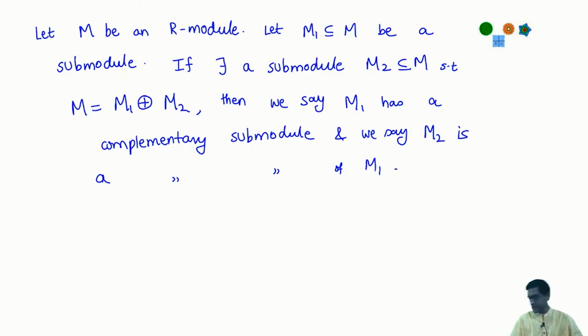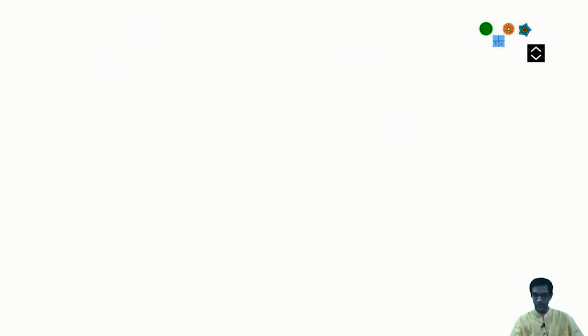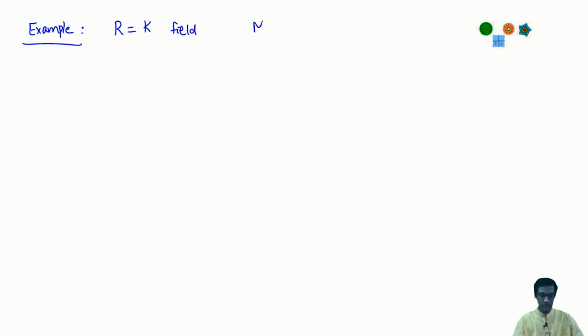Okay, so let's just look at some examples here. The most familiar one is that of subspaces of vector spaces. This is the case when R is a field K, so let's say M is a K vector space. In other words, it's a module over the ring R equals K, and M1 is a subspace.